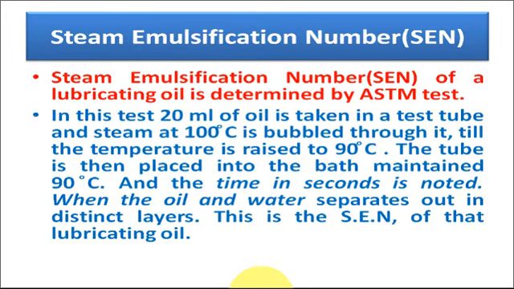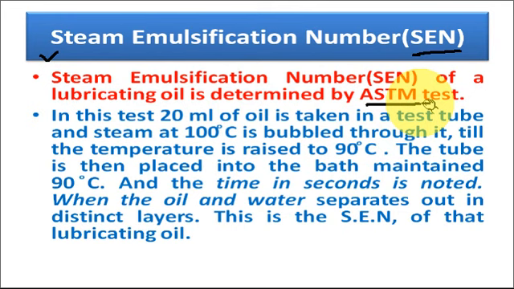Now, which can be determined by the steam emulsification number. We can determine the demulsification property of lubricating oil with its steam emulsification number, or SEN. This steam emulsification number of a lubricating oil is determined by the ASTM test.